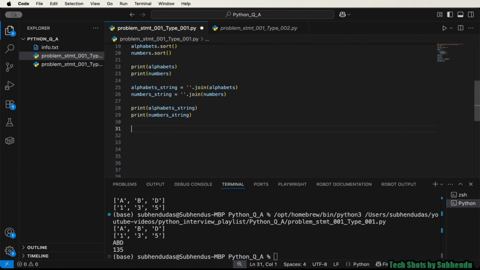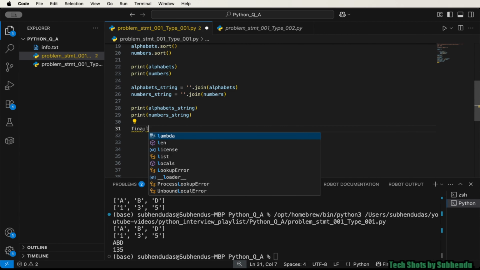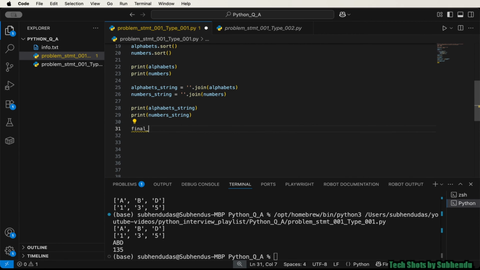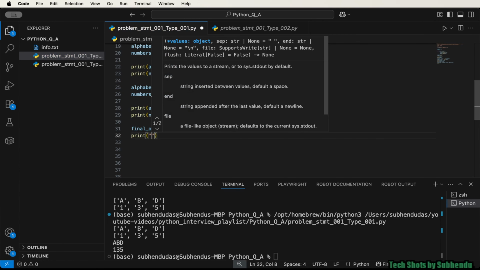So let me create one more variable, final output equal to alphabets_string. Let me use the plus operator and then numbers_string. Now let me print this final output.